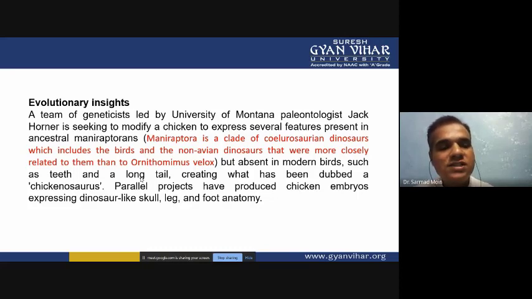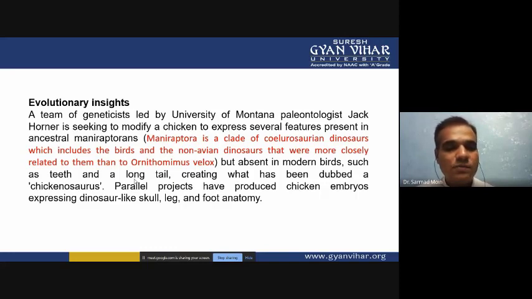Chickenosaurus is an evolutionary insight where we mutate the bird's genes so that we can reintroduce characteristics present in dinosaurs, like a long tail and teeth in the beak, which the chicken lost through evolution. By reverse genetic engineering, we can reintroduce these characteristics.